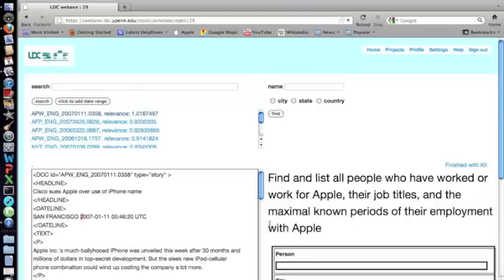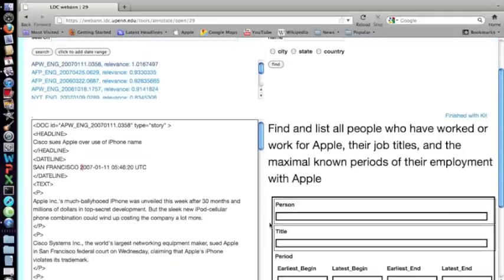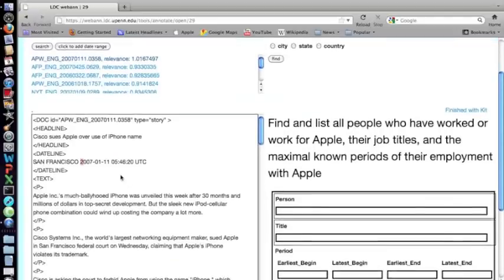So I'm going to scroll down a little bit, and notice that this doesn't actually highlight my search term. When you have a long document, it can be useful to use the find command in your browser. So if you're working on Firefox, you hit Control F. If you're working on a Mac, you would hit Command F. I'm working on a Mac, so I'll hit Command F, and it brings up the find command. You don't have to do this, but it can make it easier.